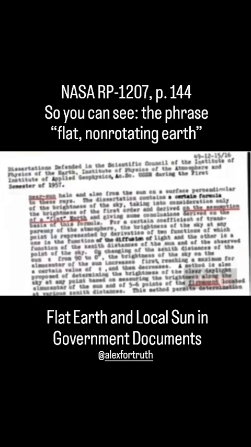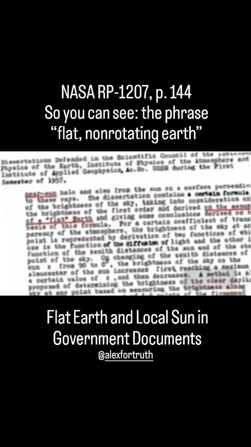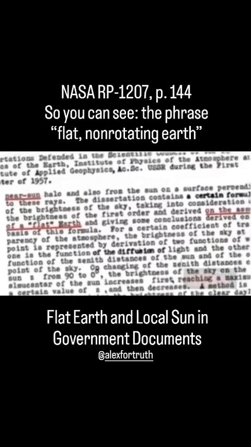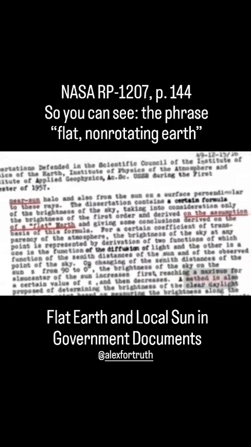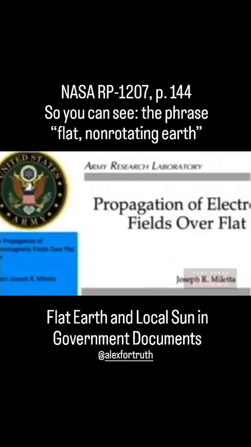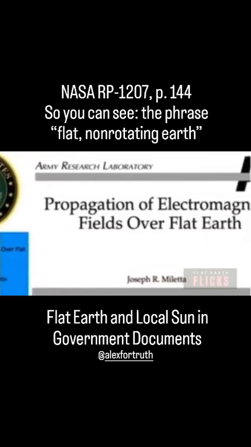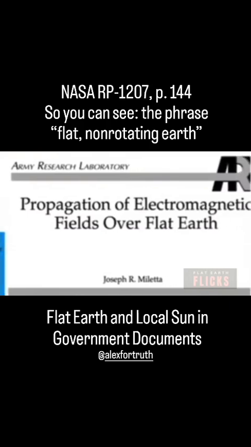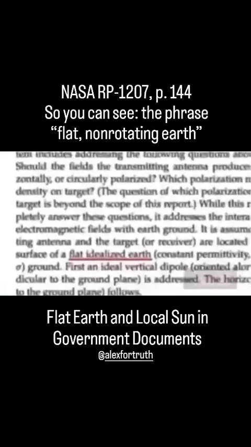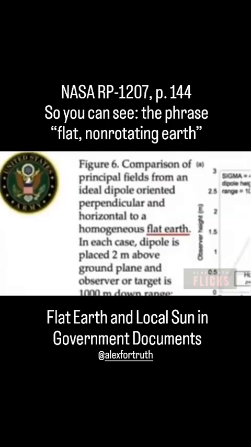In the document, it mentions a near sun and a formula that is derived on the assumption of a flat Earth. This United States Army document from the Army Research Laboratory on the propagation of electromagnetic fields over flat Earth mentions transmitters placed on the surface of a flat, idealized Earth. In one of its figures, it also mentions flat Earth.